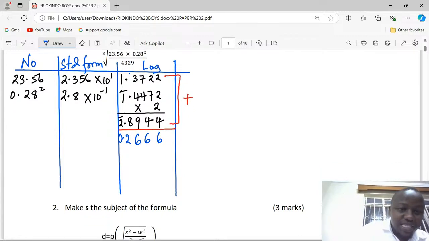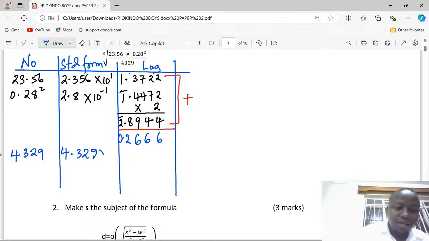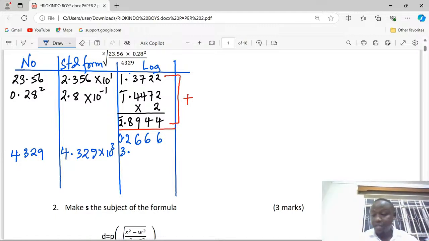Let's go to the denominator, whereby I'm having 4, 3, 2, 9 as the number. I write it as 4.329 times 10 power 3. And this will be 3 point. Now we read the log of 4.329, and this is going to exactly be 6364.